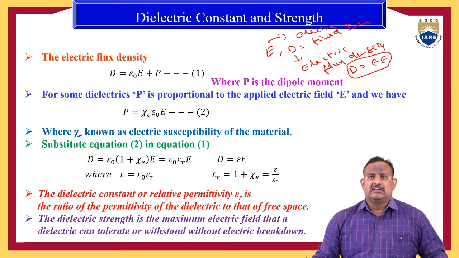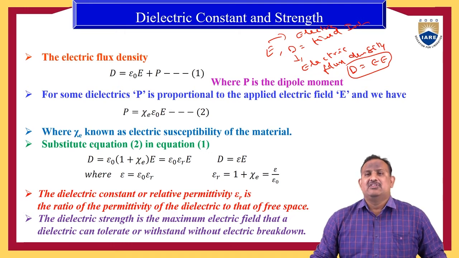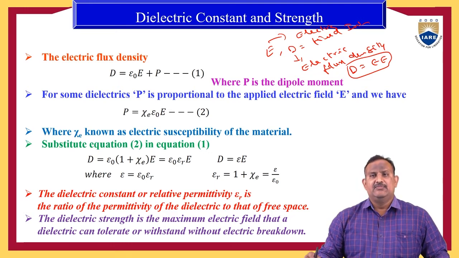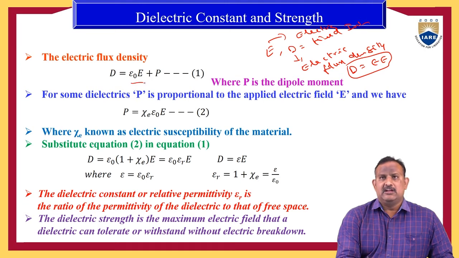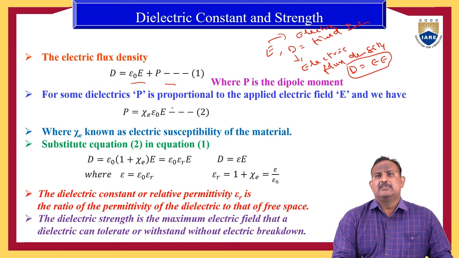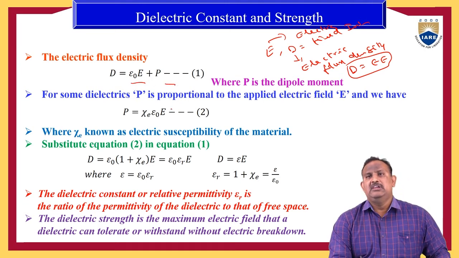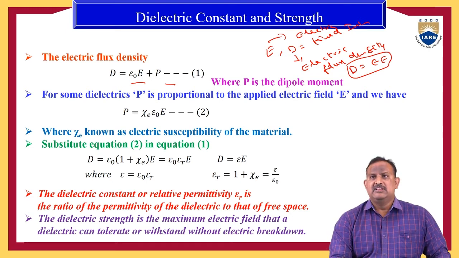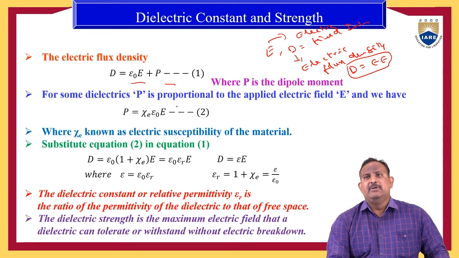First of all, the electric flux density D can be defined as epsilon naught into E plus P, where P is the dipole moment. For some dielectrics, P is directly proportional to the applied electric field.